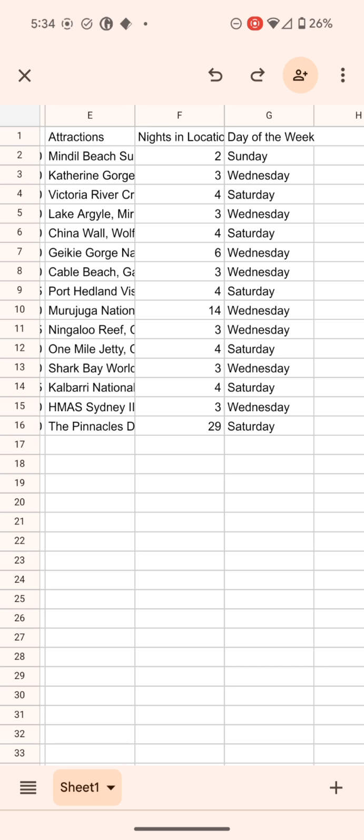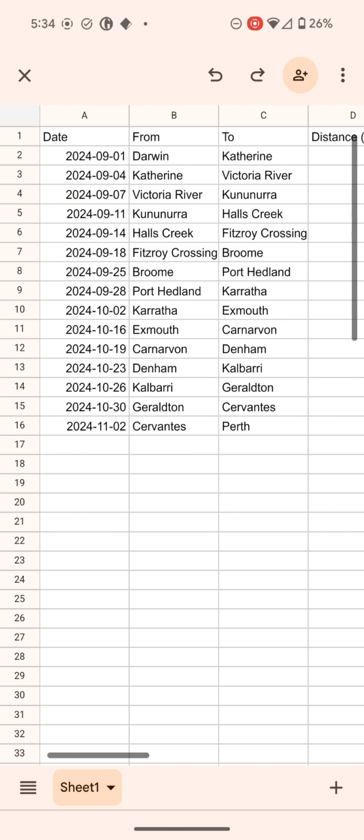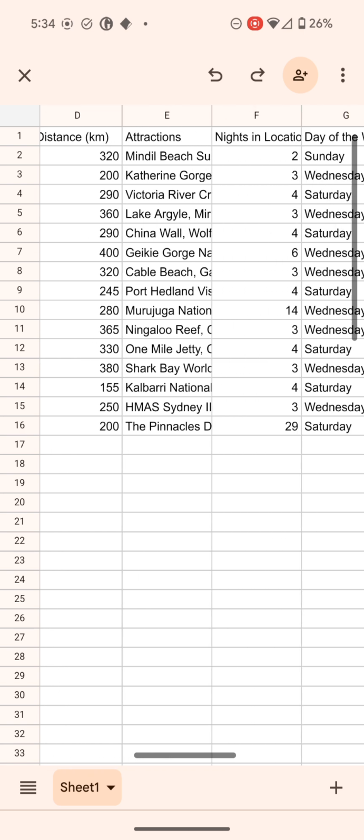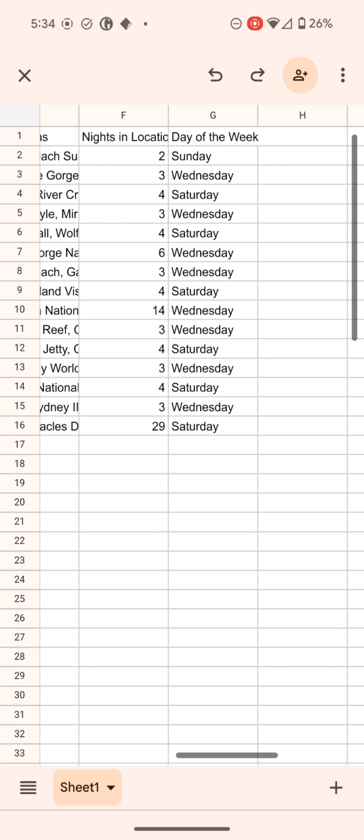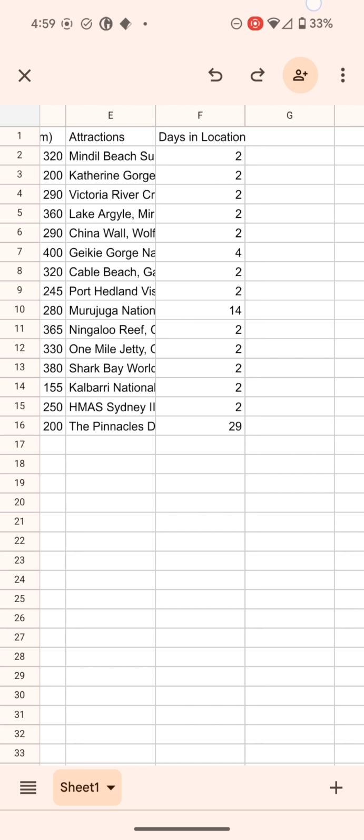Okay. So I think this demonstrated pretty clearly how you can make a pretty good trip plan, either just in ChatGPT or using ChatGPT to produce a pretty useful spreadsheet. So I hope you enjoyed that. In my next video, I'll show you some neat tricks with the spreadsheet.